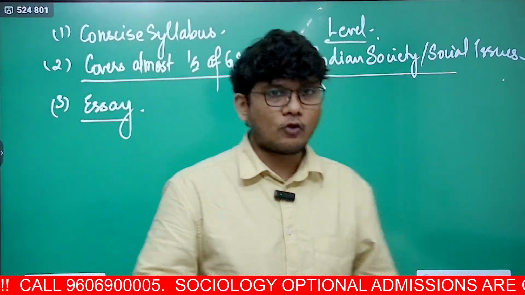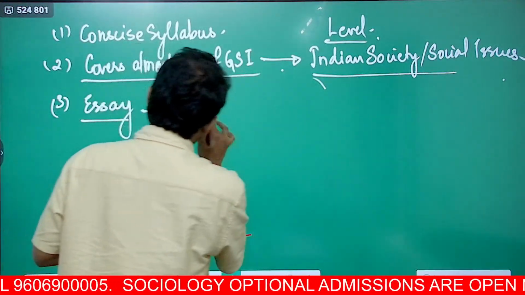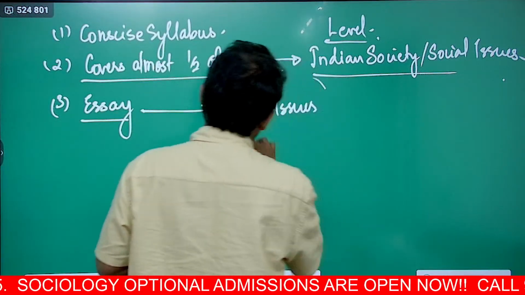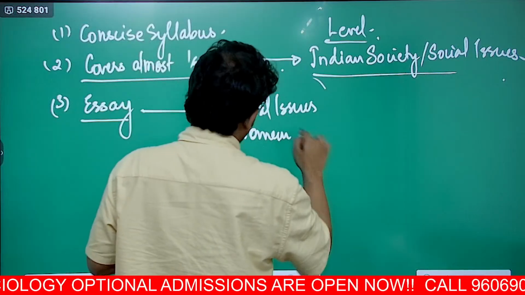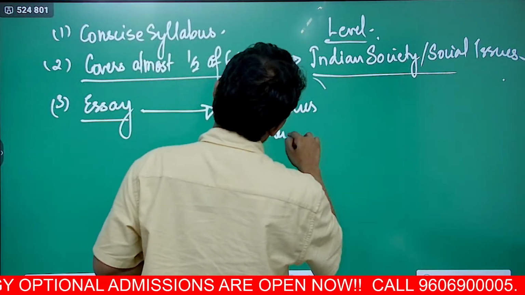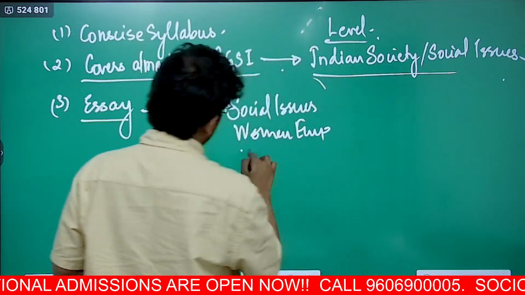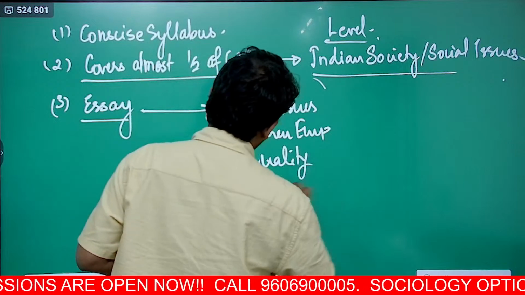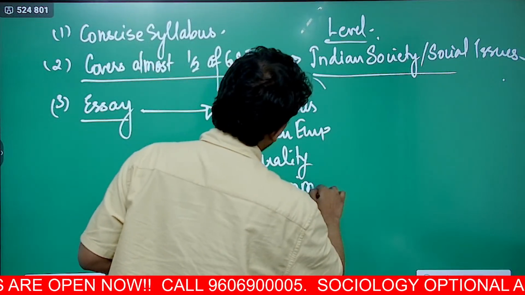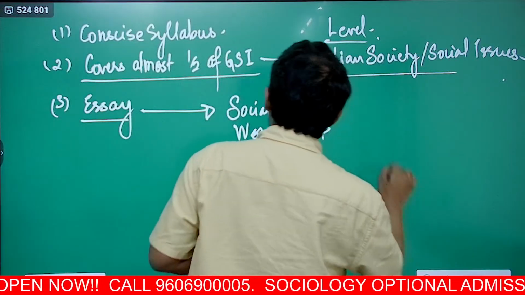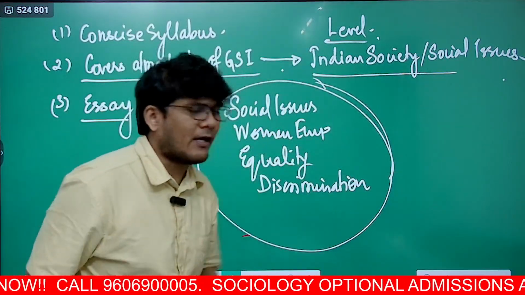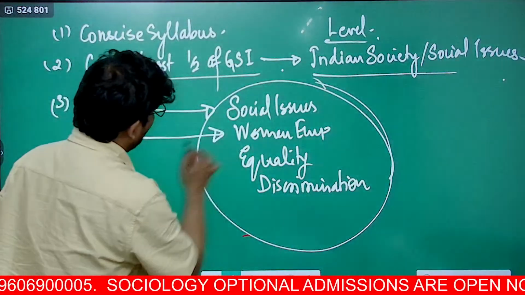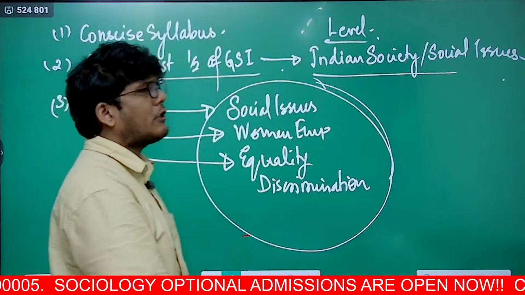So in essay also your score has to be high, and if you look at an essay, there are essays on social issues, there are essays on women empowerment, there are essays on gender equality, there are essays on discrimination, there are essays on various other things, all of which gets covered in sociology optional. Now, these are also the very favorite themes of topic for UPSC.